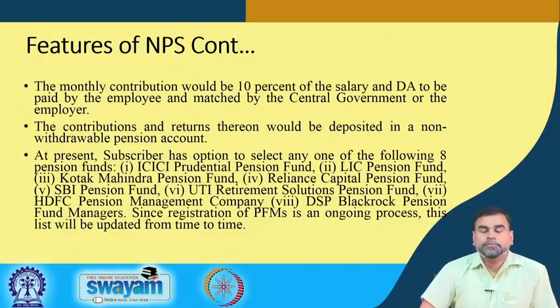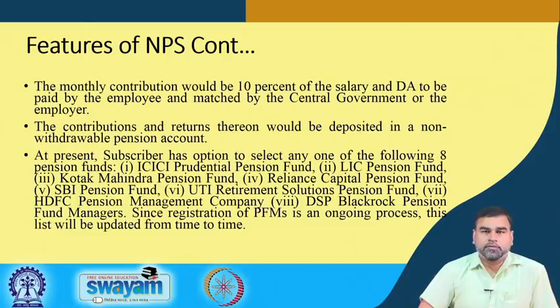And then what will happen? Once the money has been deposited in that account, the subscriber has the option to select any of the following pension funds, like ICICI Prudential, Kotak Mahindra, Reliance Capital, SBI Pension Fund, UTI Retirement Solution Pension Fund, HDFC Pension Management Company, DSP BlackRock Pension Fund Managers.